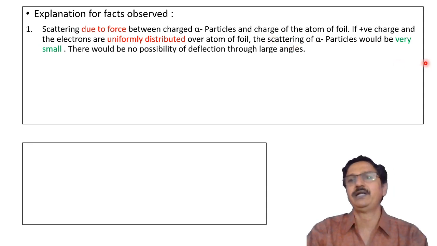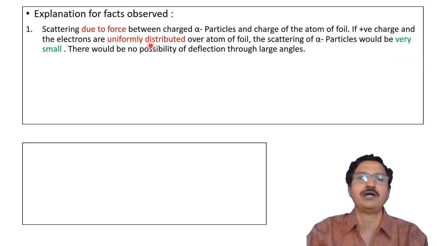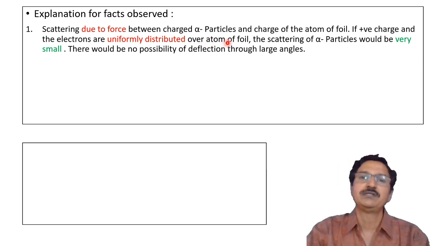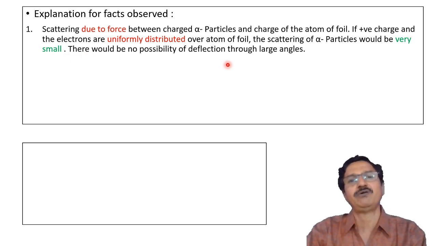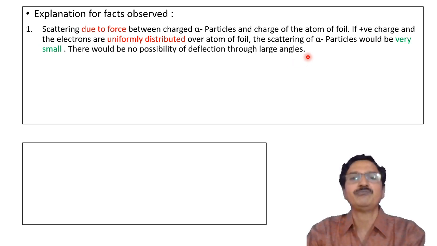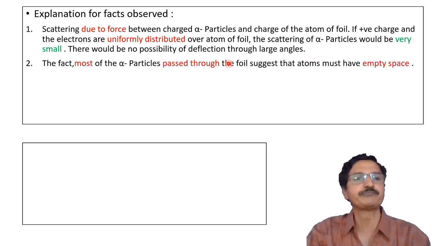If the positive charge and the electrons are uniformly distributed over the atom of the foil, as proposed by Thomson, then the scattering of alpha particles would be very small, and there would be no possibility of deflection through large angles. Therefore, the scattering must be due to the incident alpha particles and a positively charged massive part at the center of the atom, the nucleus.